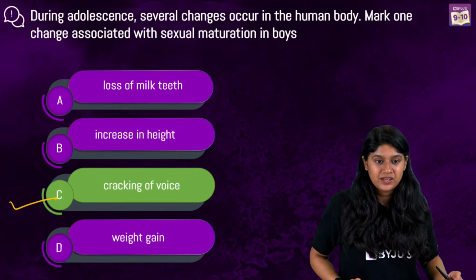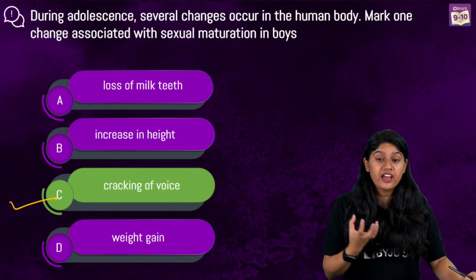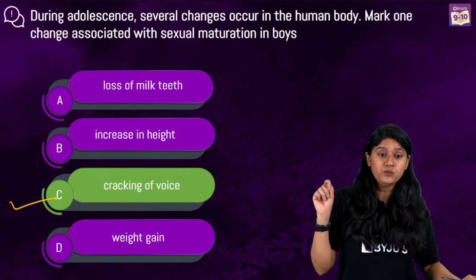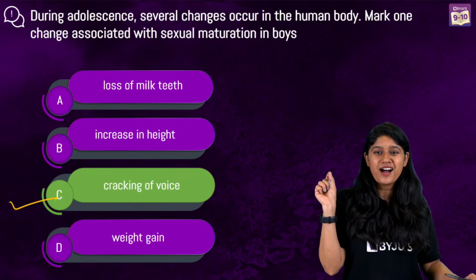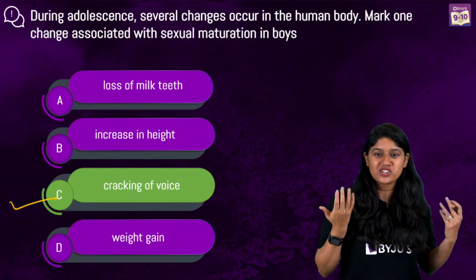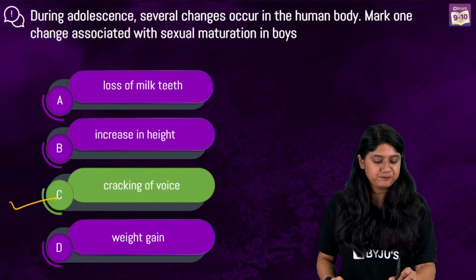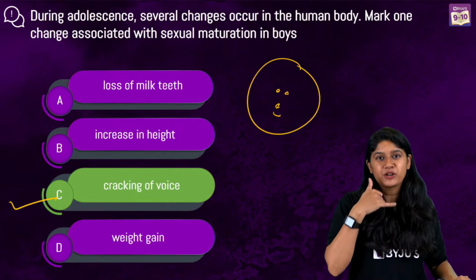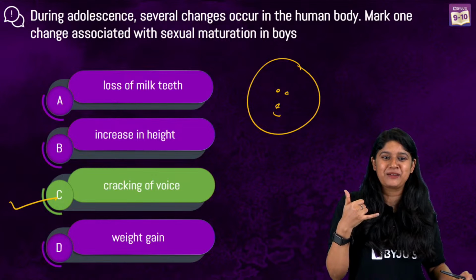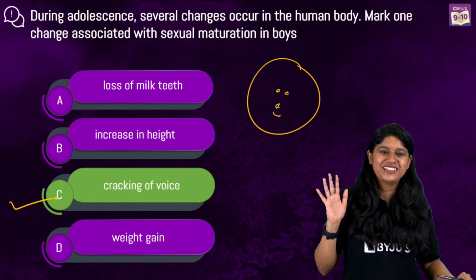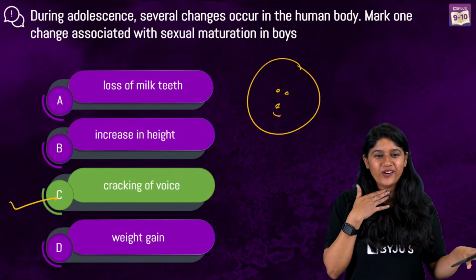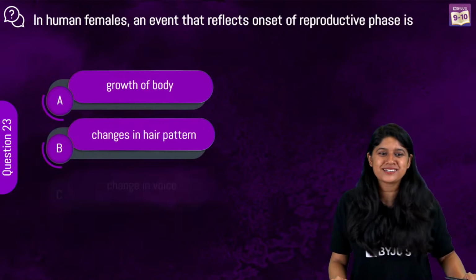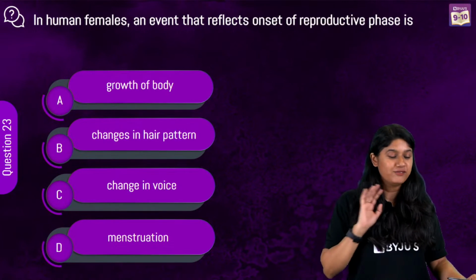cracking of the voice. It becomes more low pitched, really very heavy, like, hey everyone, right? And the girl's pitch changes to a little bit sharper, hey everyone, like this. Oh yeah, changing the voice. So option number C is correct. I'm sure all of you would have changed your voice sometime on a phone when talking to your parents, or sometimes to your friends also. Yeah, scary voice. Okay. Question number 22 is done. Have to add a little bit more fun so that you remember this question forever.